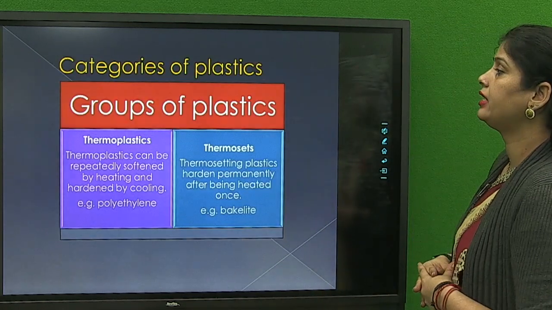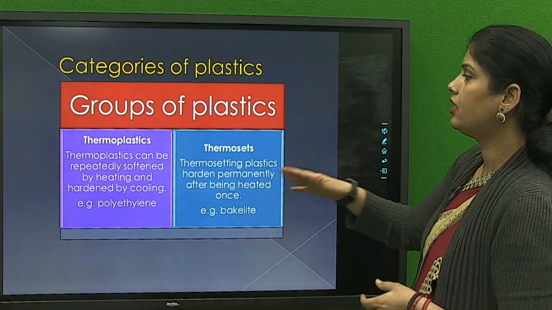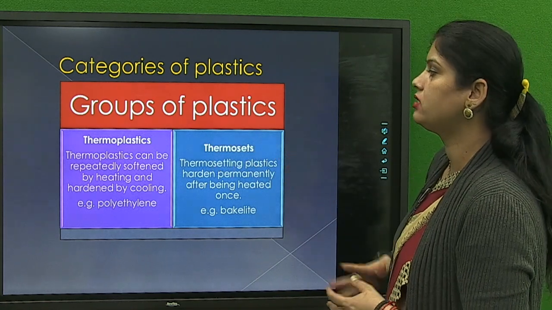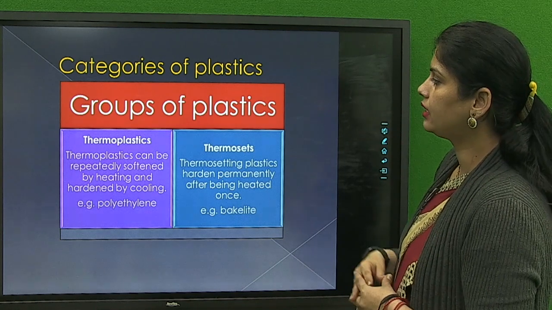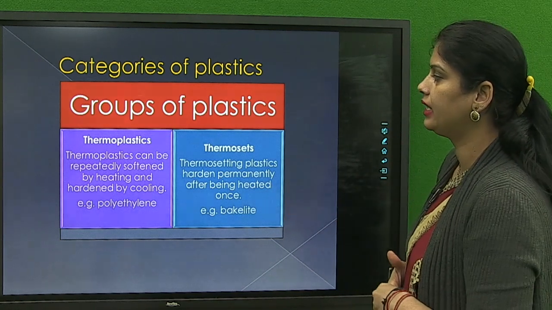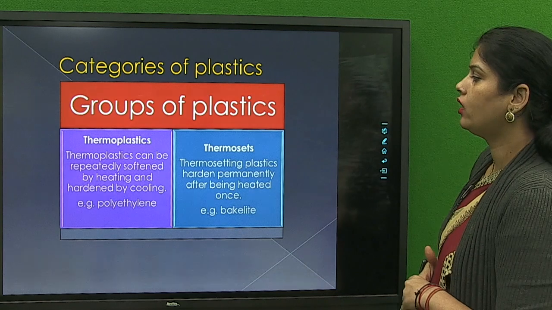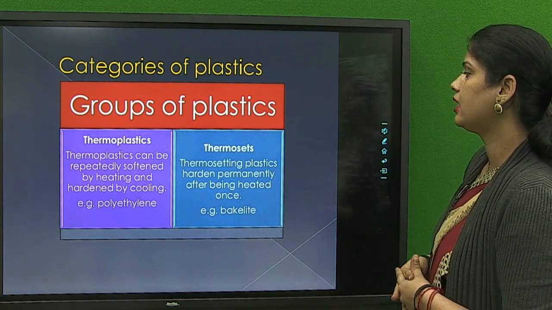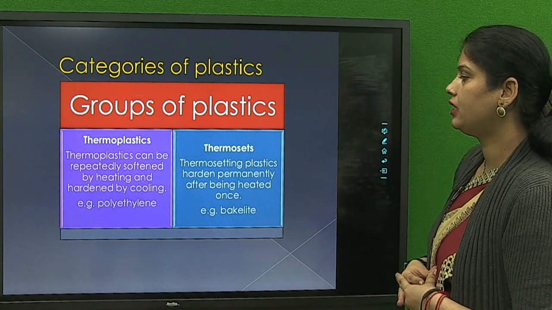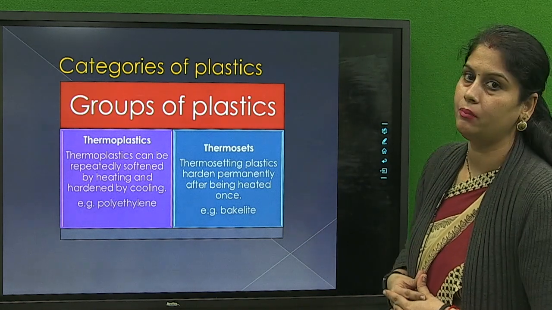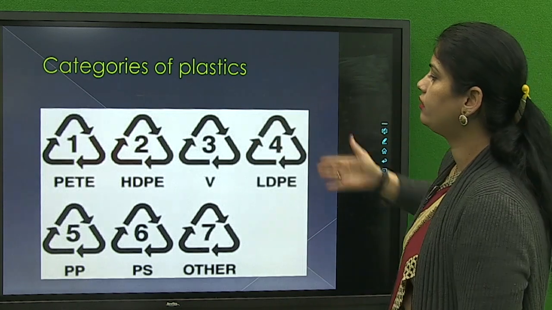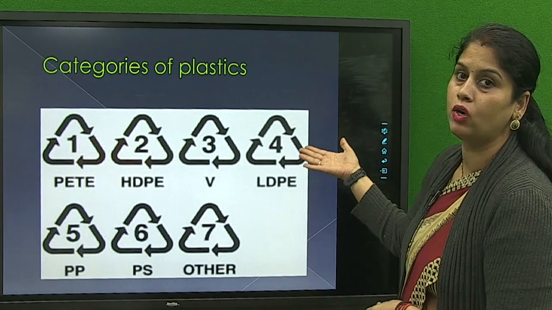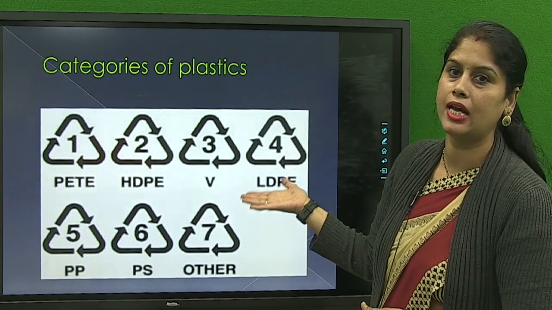Now come to the categories of plastics. Basically there are two categories of plastic. First one is thermoplastic and the second one is thermoset. Thermoplastic can be repeatedly softened by heating and hardened by cooling, for example polyethylene. And thermosetting plastic hardens permanently after being heated once, for example Bakelite. Now there are different varieties or categories of plastic, which you can see on the plastic bottles or the plastic accessories.